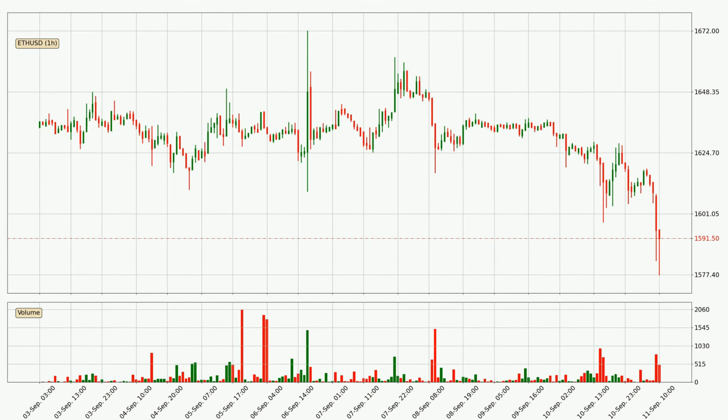Today, find out how the price of Ethereum has changed and what the technical indicators EMA, stochastic RSI and MACD show. If you are unfamiliar with the indicators, check out the explanation videos below.